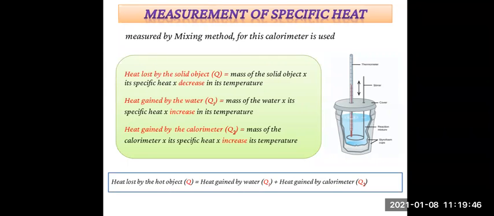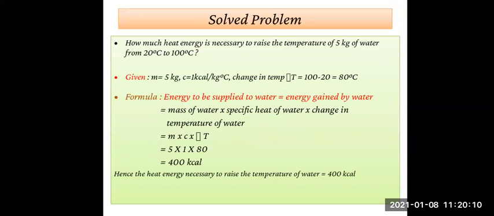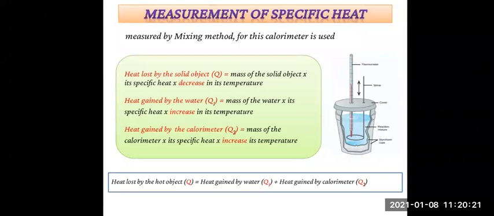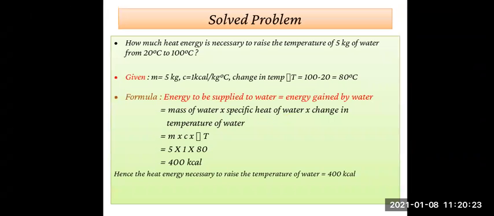So from this we can say heat lost by the hot object is equal to heat gained by the water plus heat gained by the calorimeter. Therefore Q is equal to Q1 plus Q2. Next we have seen one example, a word problem, on how much heat energy is necessary to raise the temperature. Apart from this, in the exercise also some solved examples are given, so you can go through those.